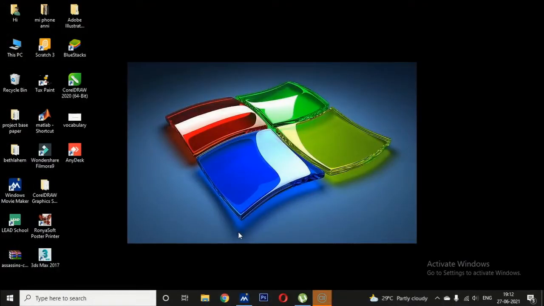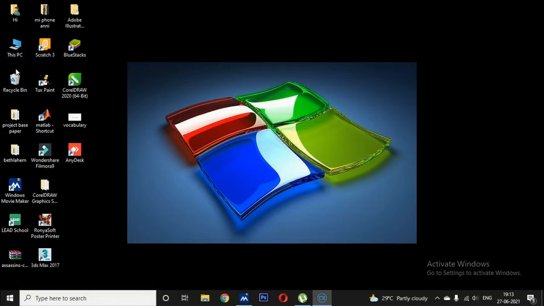Children, after entering the password and pressing the enter key, you will see a screen with many small pictures on it. This screen is called the desktop screen, and the small pictures are called icons. Here you can see one man, one computer and one dustbin, like this.